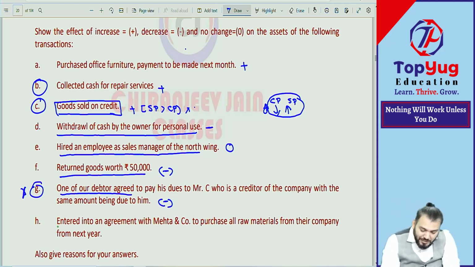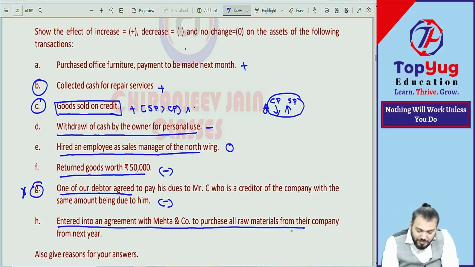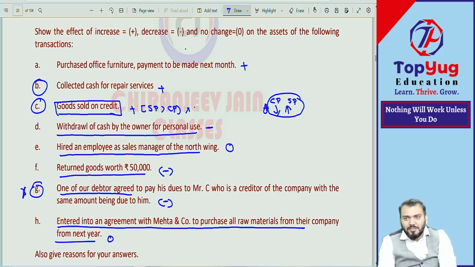Then, enter into an agreement with Mehta and Company to purchase all the raw material from their company from next year. This is also one agreement. No transaction is done right now. Zero. The agreement cannot be expressed in money terms, so this contract will not be accounted. This is a future activity, so no asset will come. Asset is a resource arising from past activity, but the purchase will be done in future, so no asset will be created.